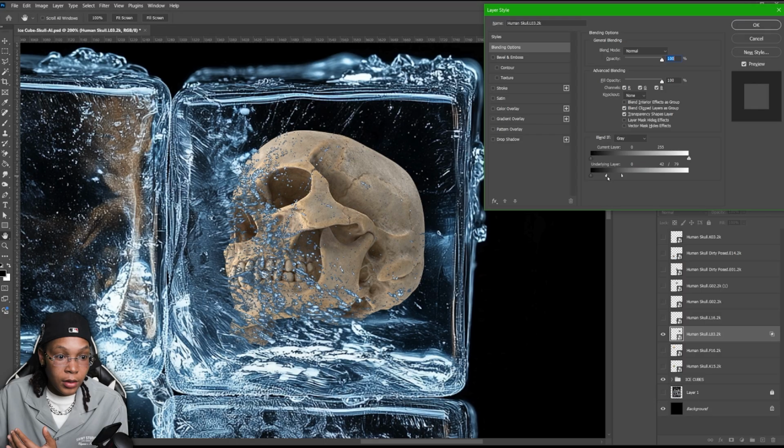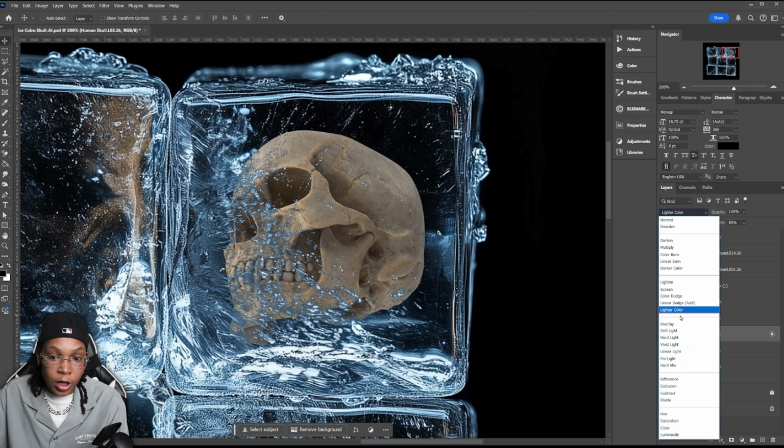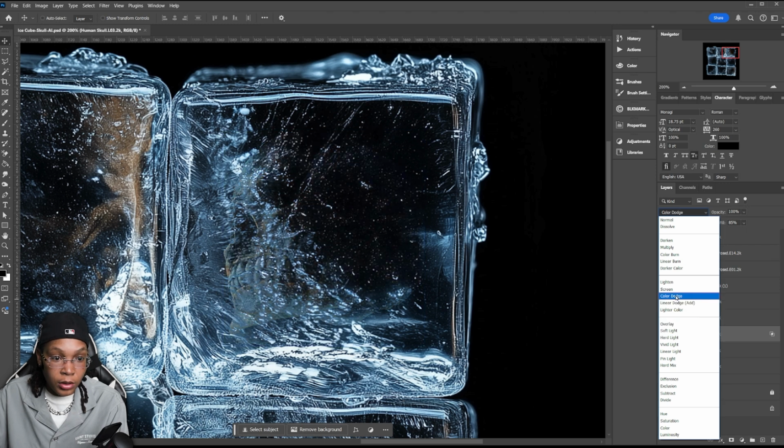And you just want to play with this a little bit. There you go. I like that. And as you can see, the luminosity is intact. And press OK. Now, if you wanted to still play with the fill, if you feel it would be a little bit darker, just drop the fill down a little bit, maybe 85, because it is going to be frozen. I'll still play with the settings. The lighter color looks cool. Ooh, if you do linear dodge, it works a little bit better.